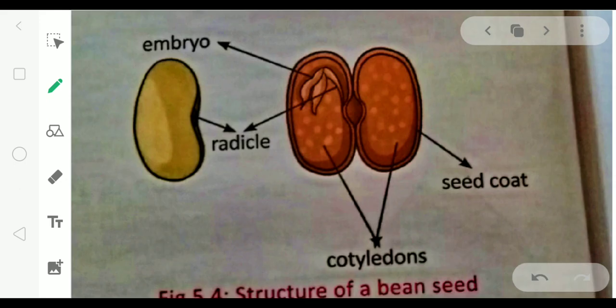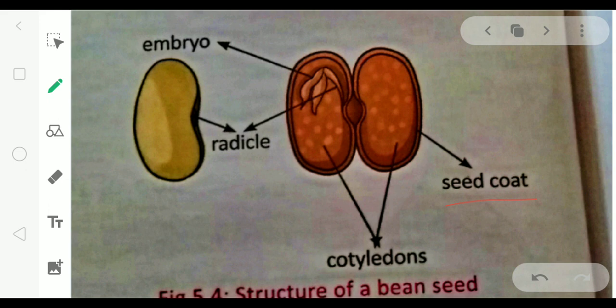So in the diagram also, you can see the parts of the seed. First part is the seed coat. The outer covering of the seed is called seed coat. Inside the seed, there are cotyledons. Some seeds have one cotyledon, some seeds have two cotyledons.